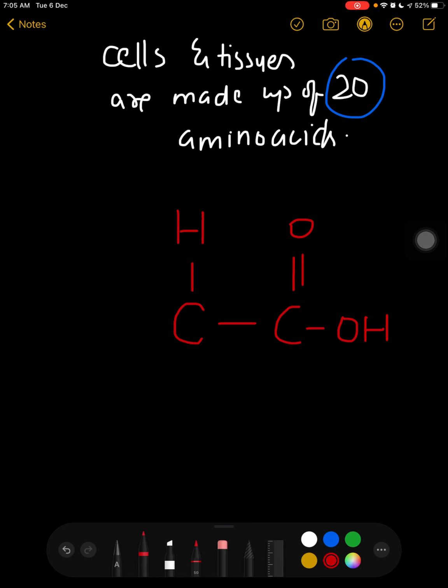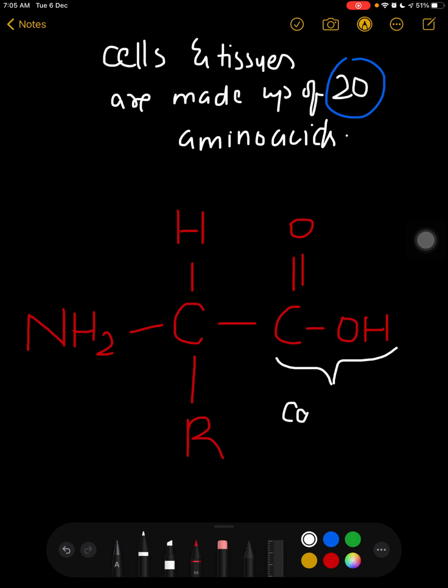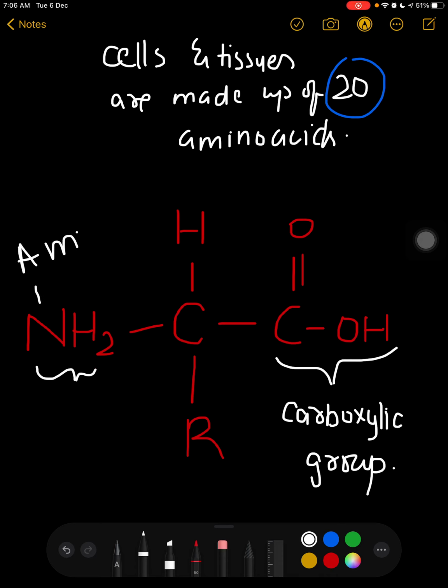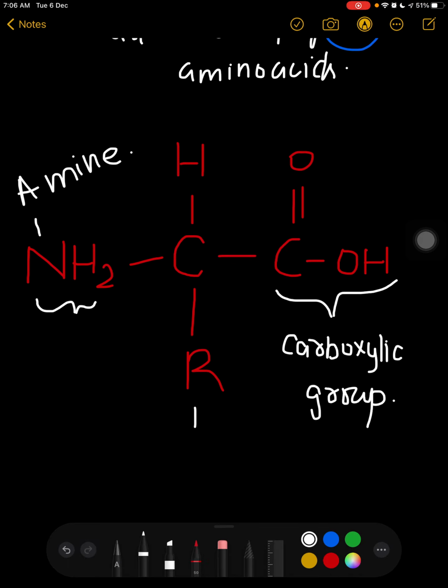Over here it is H. Over here we are having the amine group, NH2, and this is R, the alkyl group.